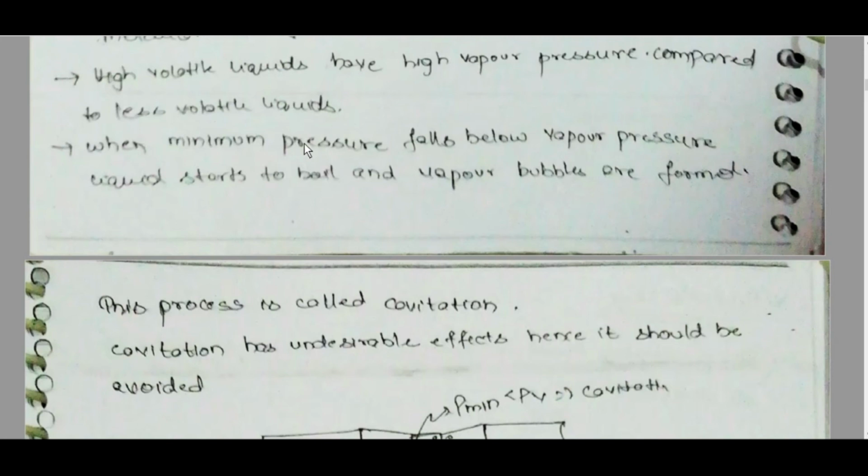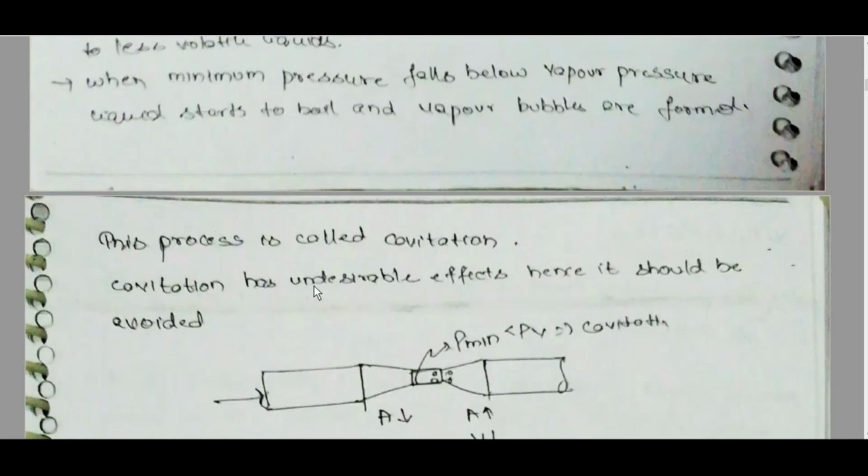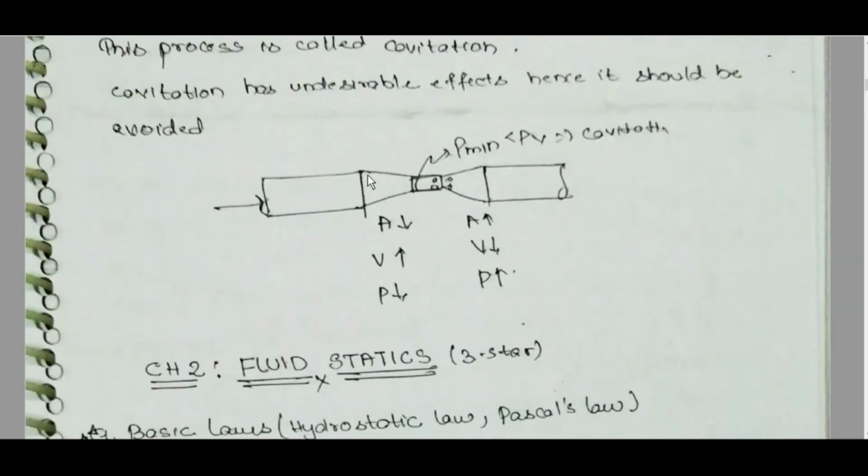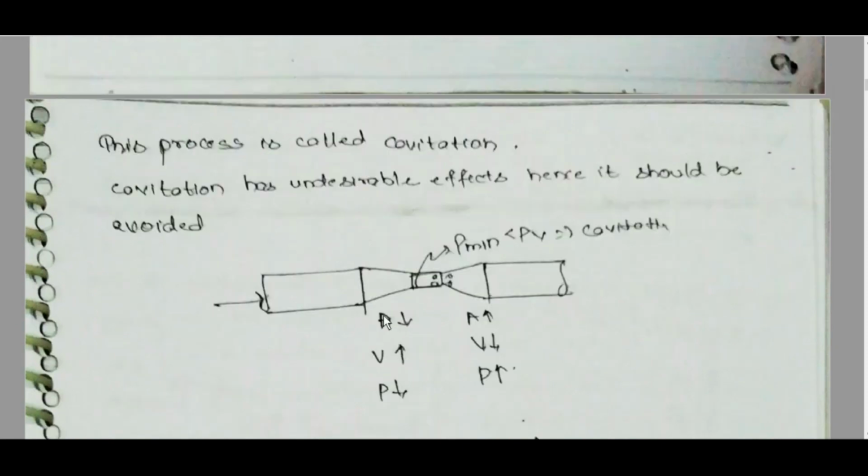When minimum pressure falls below vapor pressure, liquid starts to boil and vapor bubbles are formed. This process is called cavitation. Cavitation has undesirable effects, hence it should be avoided. Okay, Chapter 1 fluid properties is done.